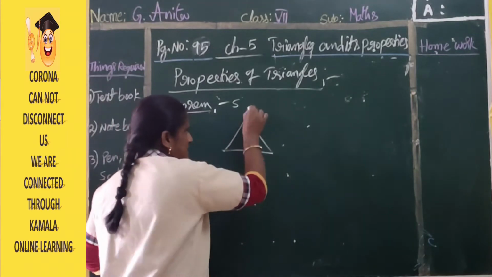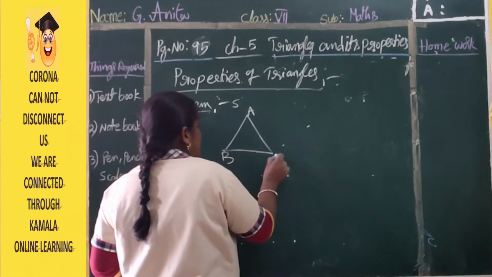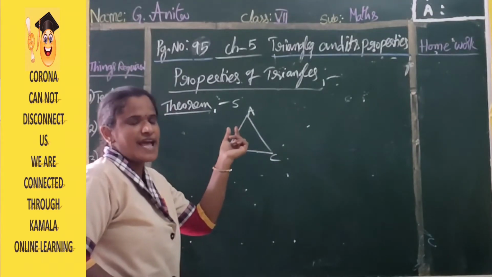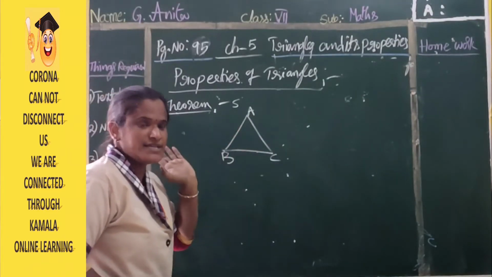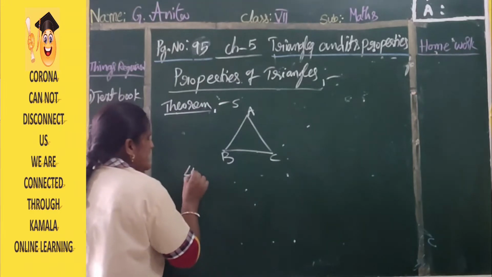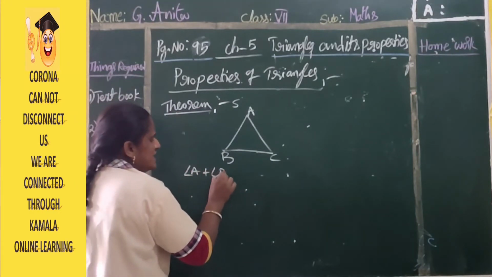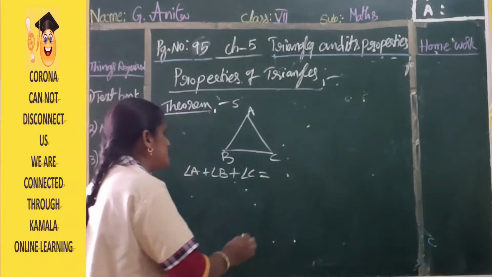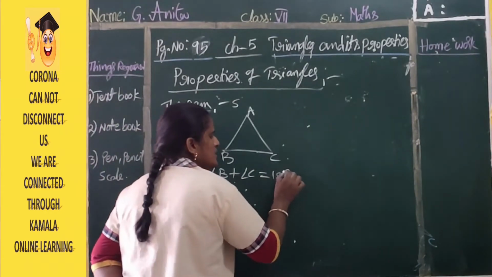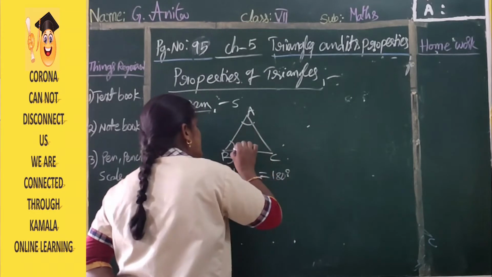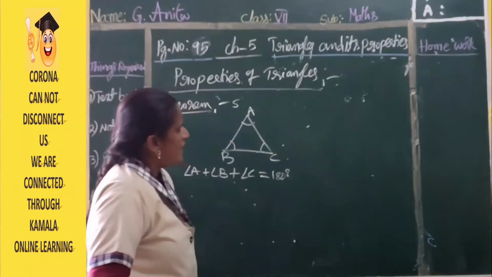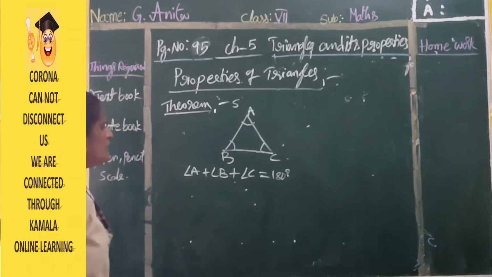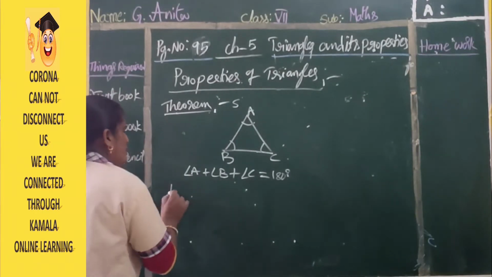Triangle ABC. In triangle ABC, what they are saying is the sum of all angles in a triangle is 180 degrees. So angle A plus angle B plus angle C should be equal to 180 degrees. So this angle plus this angle plus this angle should be equal to 180 degrees, we want to prove. So how can we prove? Required to prove that.